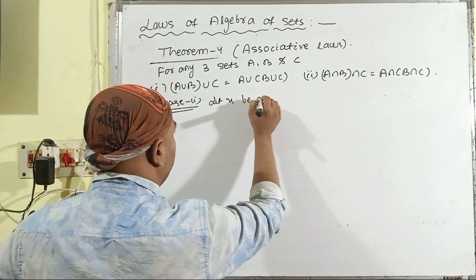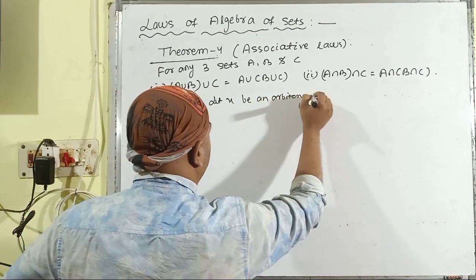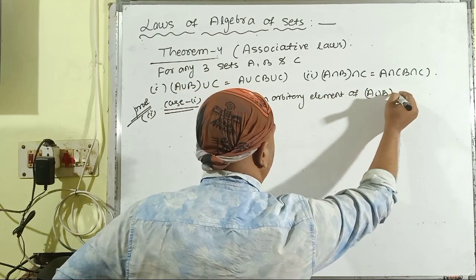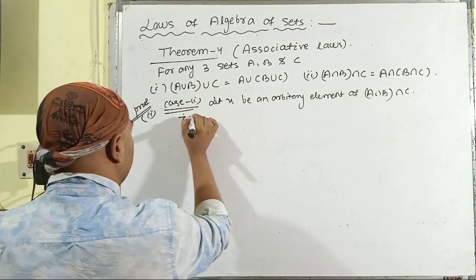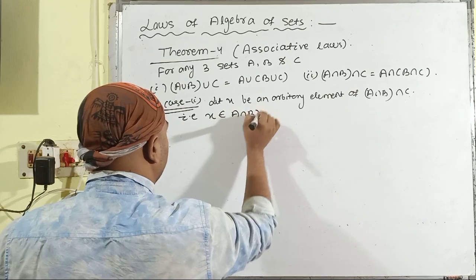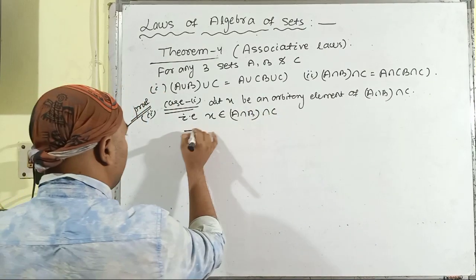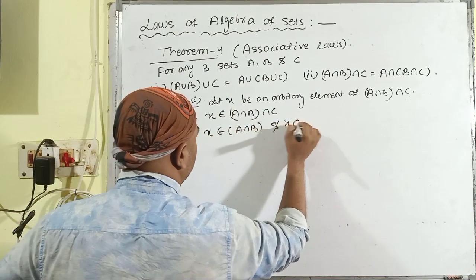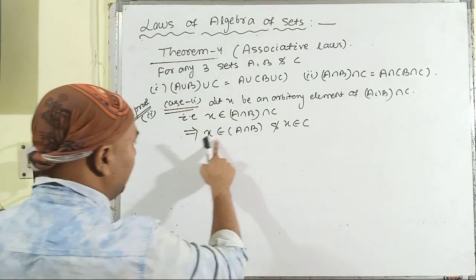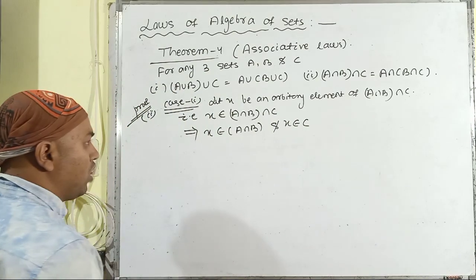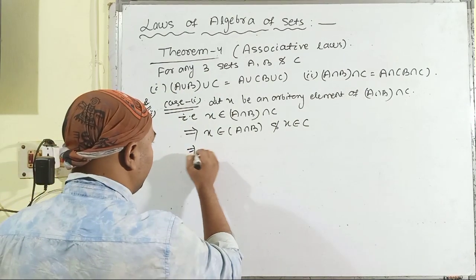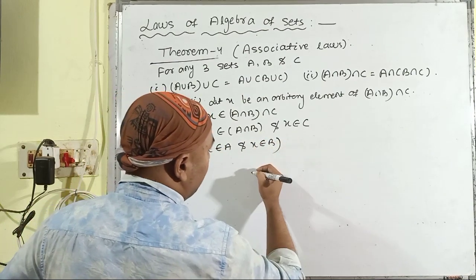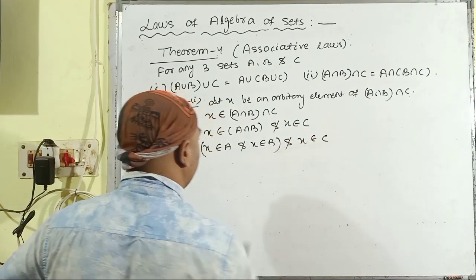Let x be an arbitrary element of (A ∩ B) ∩ C. That is, x belongs to (A ∩ B) ∩ C. That implies x belongs to A ∩ B and x belongs to C. Then putting the definition of intersection of two sets here, x belongs to A and x belongs to B, in the bracket, and x belongs to C outside.